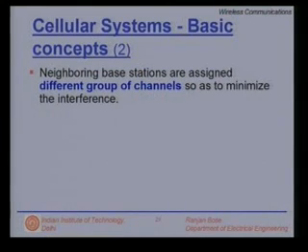Let us look at some more basic concepts. The neighboring base stations are assigned a different group of channels so as to minimize the interference. What do we mean by channels? As we saw earlier, we have certain frequencies or time slots or codes and they form the channels. Since we have divided the entire region into subcells, the neighboring cells must not use the same resources. But then we have to reuse it after some time.